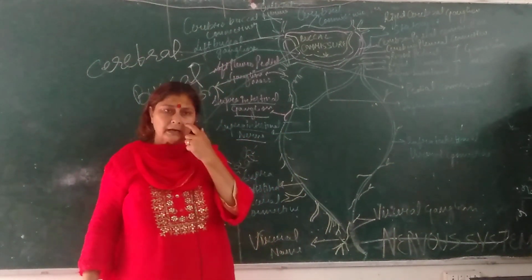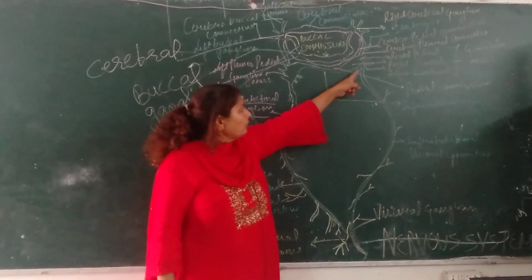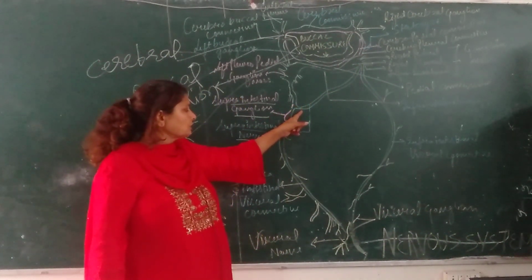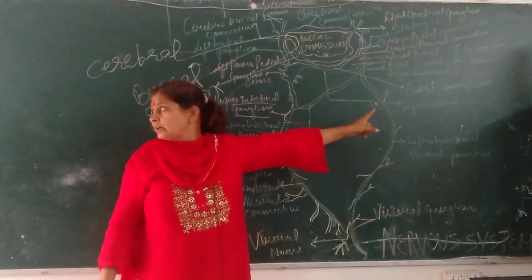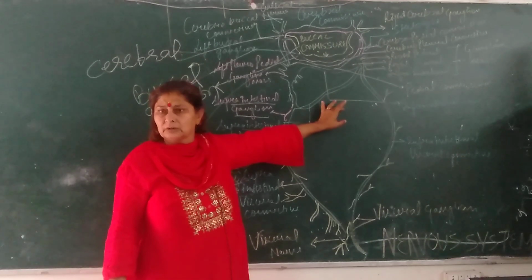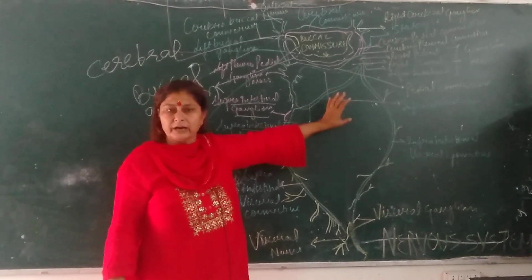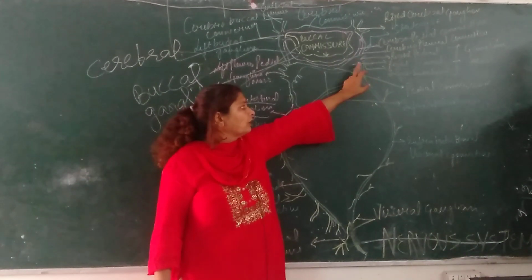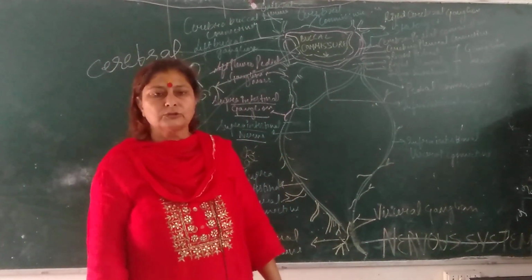Why is this called a nerve? Because it doesn't have the function that a connective has. Its function is that it supplies or controls the functioning of the nerves. You can also write the definition.